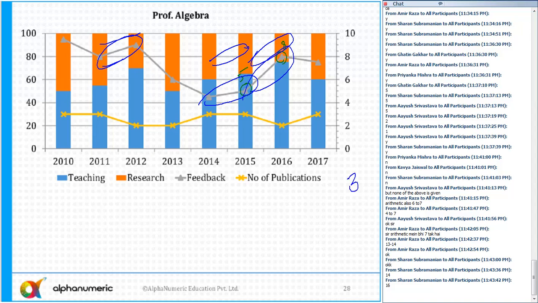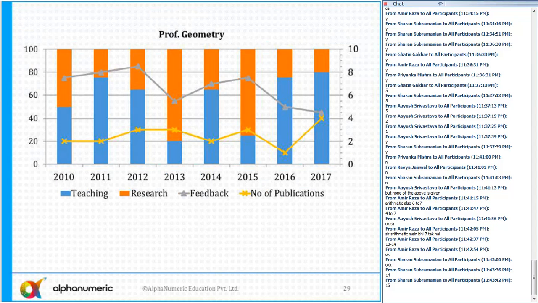So there are 3 instances in algebra. 2 plus 3, 5. In case of geometry, one is from 2010 to 11, the bar graph has decreased, but feedback has increased. Then 13 to 14, feedback has increased, bar graph has decreased. So 2 instances in geometry.